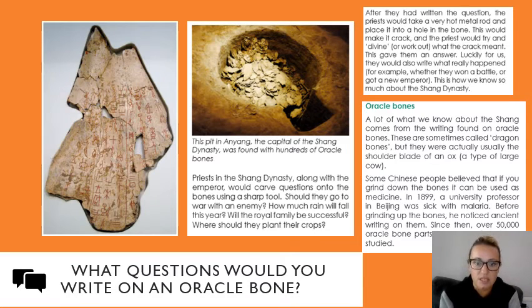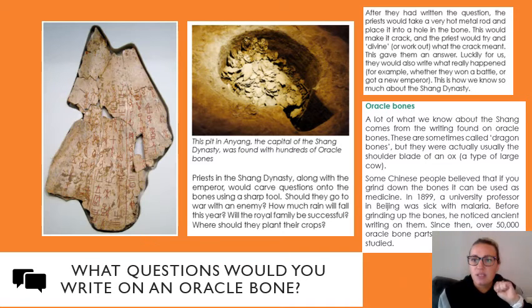And the kind of symbols and things like that they used. So it says priests in the Shang dynasty, along with the emperor, would carve questions onto the bones using a sharp tool. The type of questions they asked were things like, should they go to war with an enemy? How much rain will fall this year? Will the royal family be successful? Where should they plant their crops? So it was things they wanted to know to help them with their future. So it was a way of fortune telling, if you like.